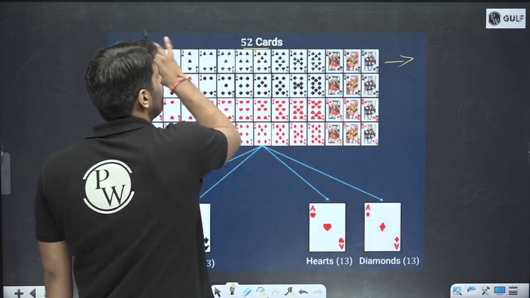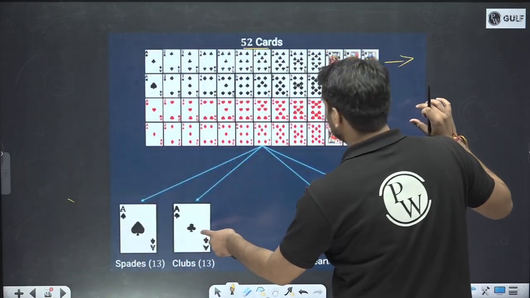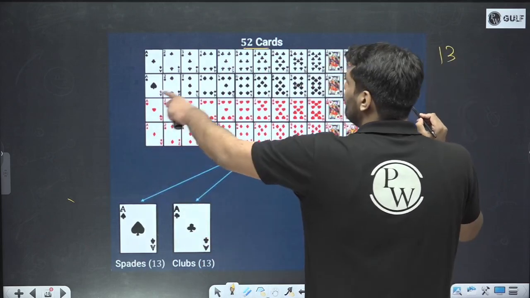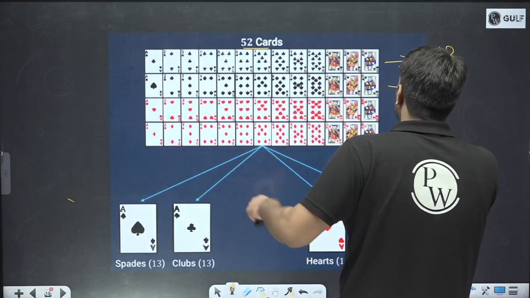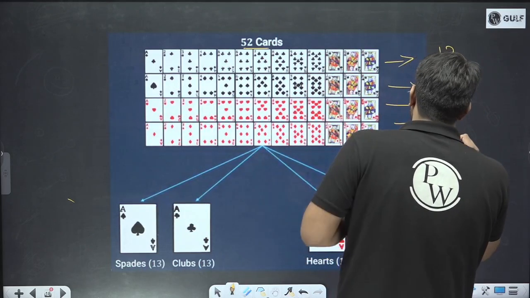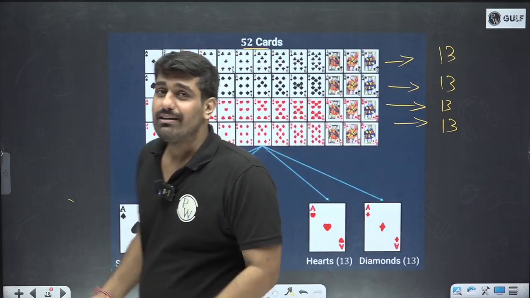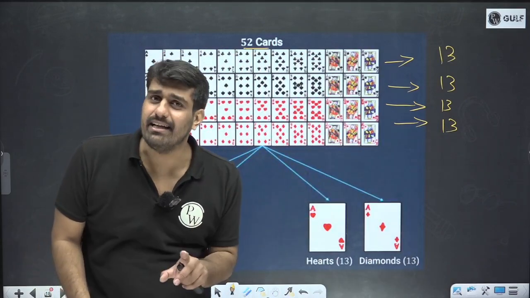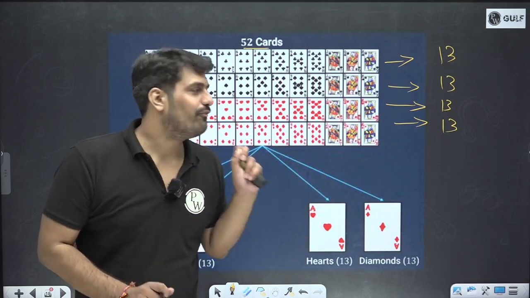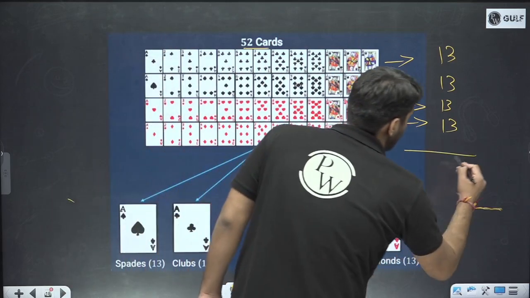The first one is what? The first one is a tree, which is club. So, total 13 for this one. Total 13 for the spade. Total 13 for heart and total 13 for diamond. In total what? 13 plus 13 plus 13 plus 13, or you can say in simpler terms 13 into 4, which is 52. Total 52.